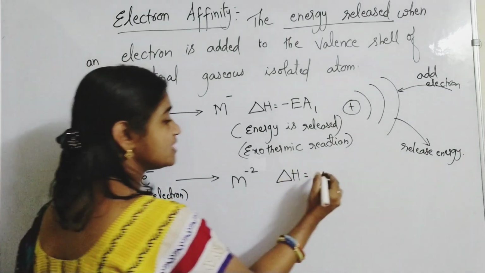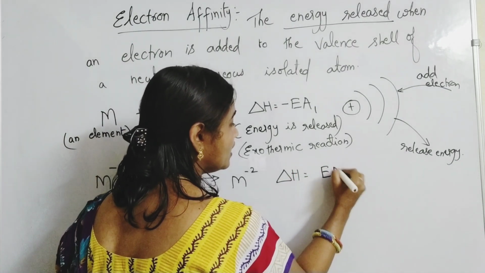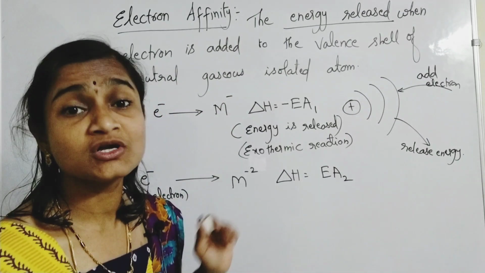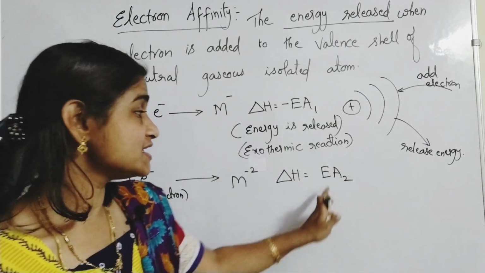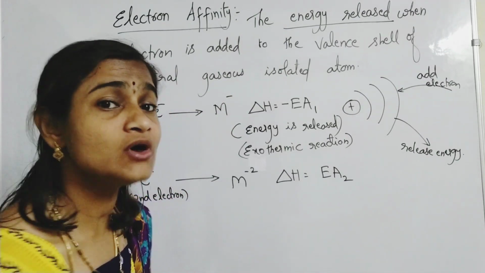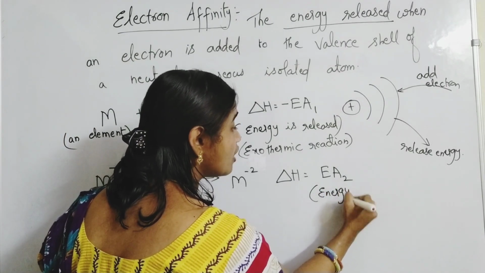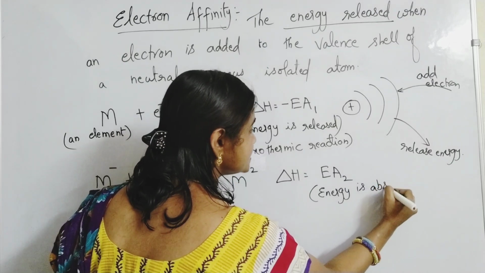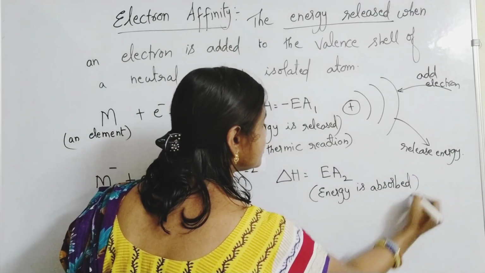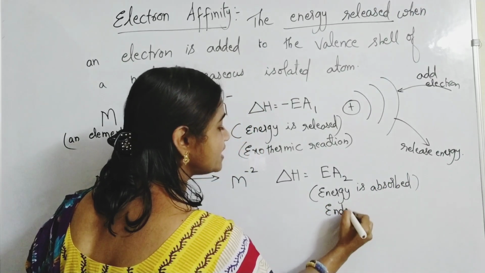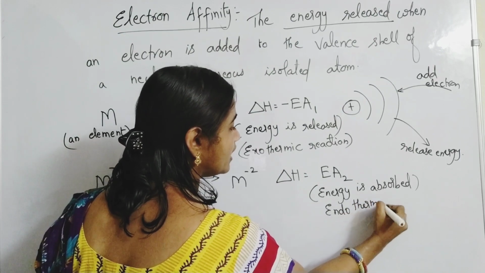So delta H becomes EA2, and it is positive. EA2 is positive, which means that here energy is absorbed. That means it is an endothermic reaction.